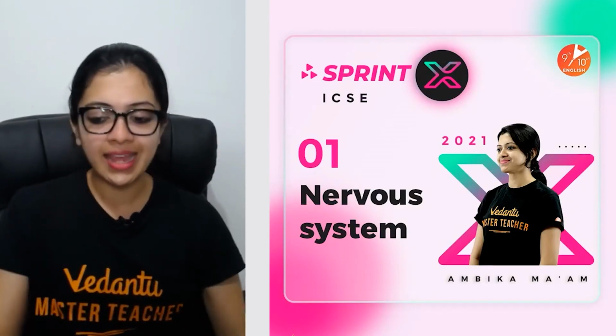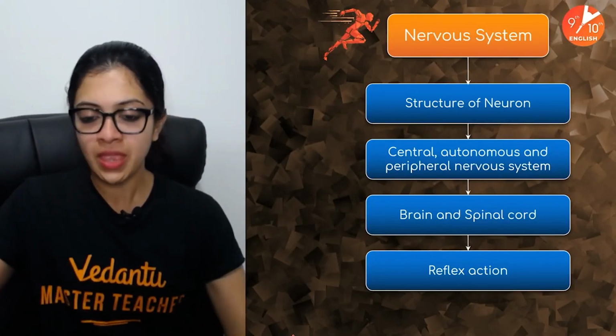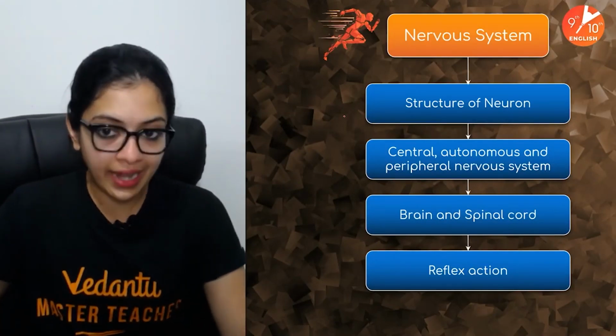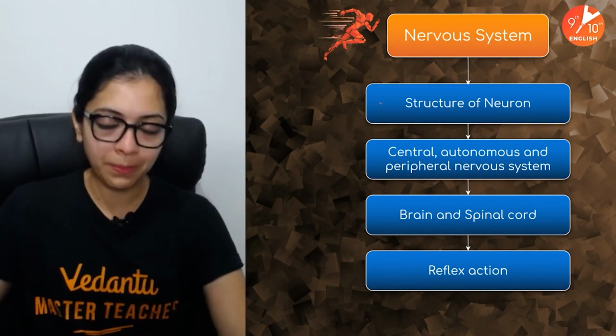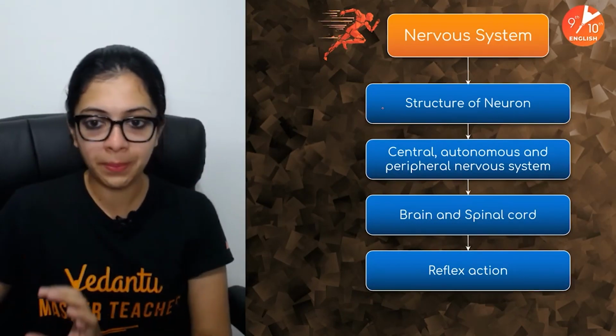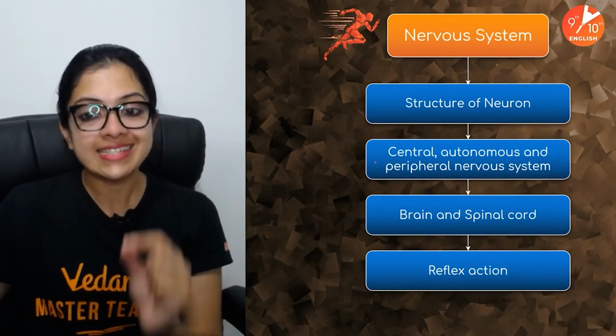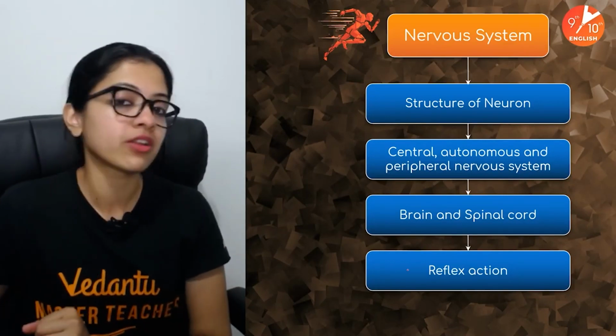Here is an outline including 4 major topics: structure of neuron, central, autonomous, and peripheral nervous system, brain and spinal cord, and reflex action.